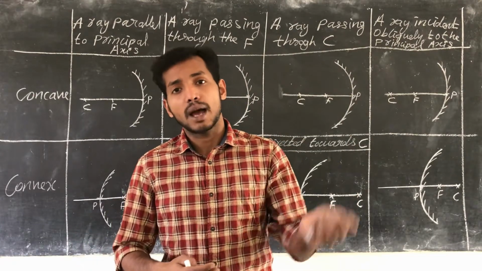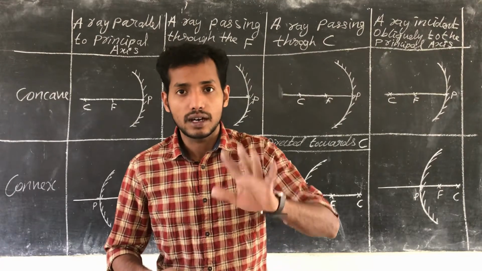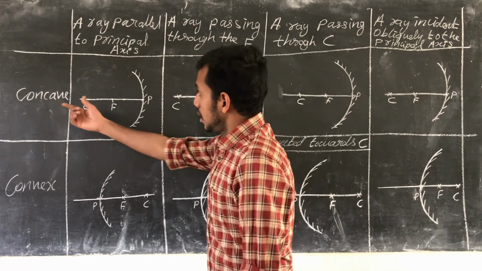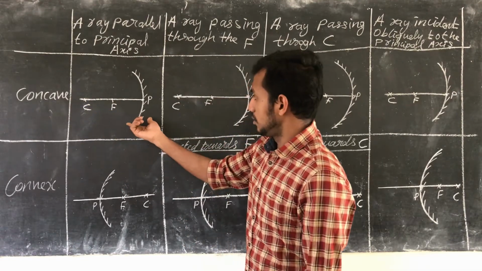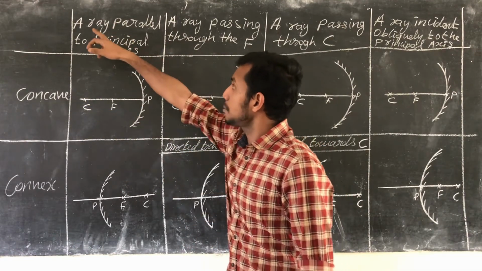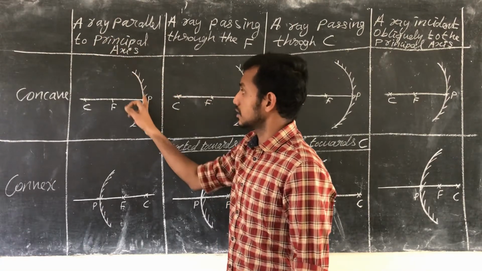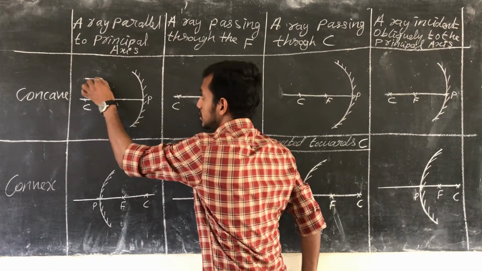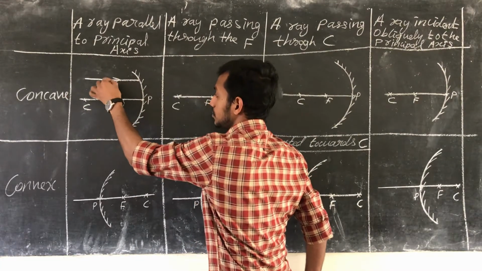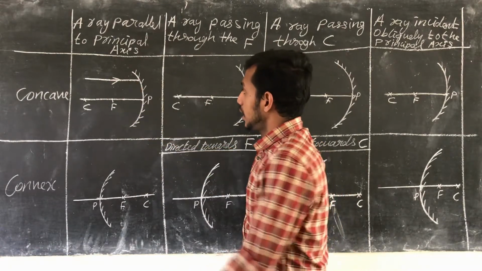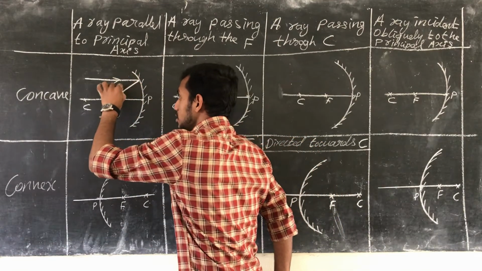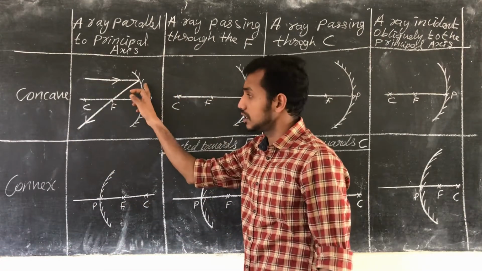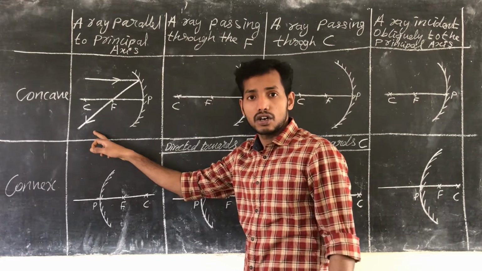First, in case of a concave mirror, a ray parallel to the principal axis: if a ray approaches parallel to the principal axis, it is reflected back and it passes through the principal focus after reflection.